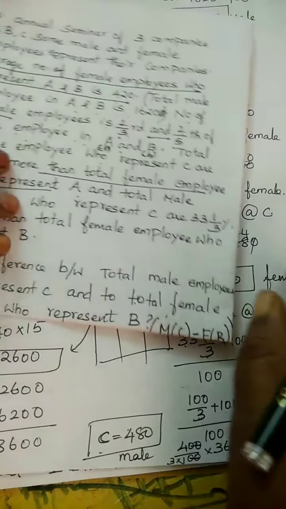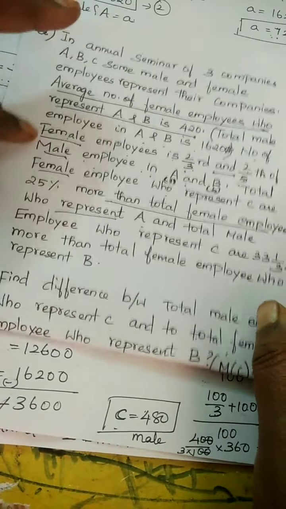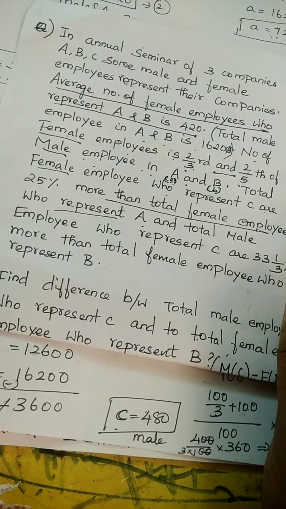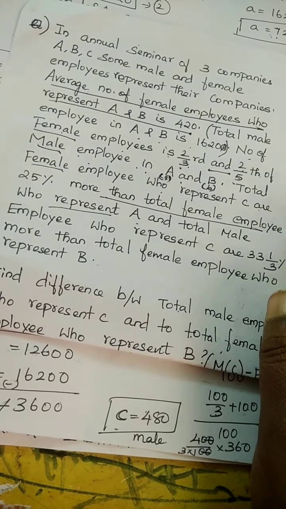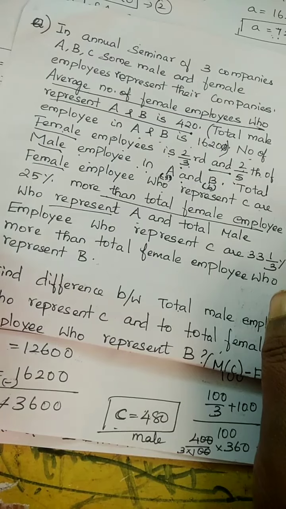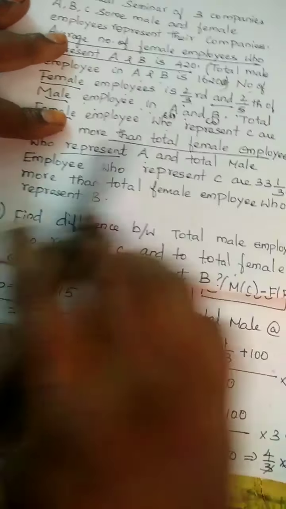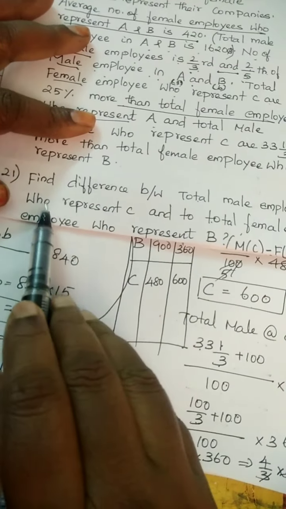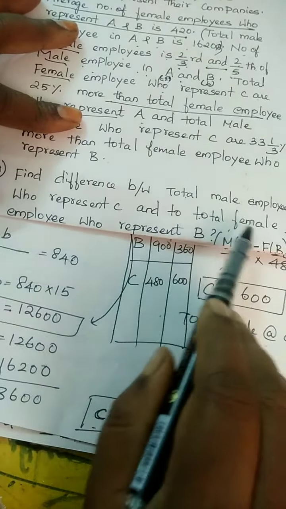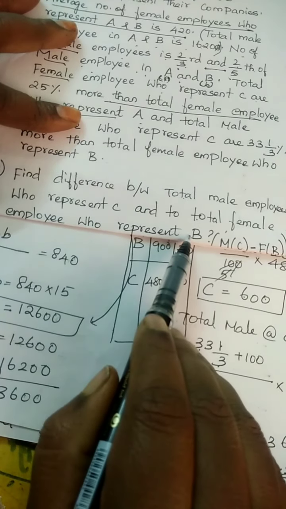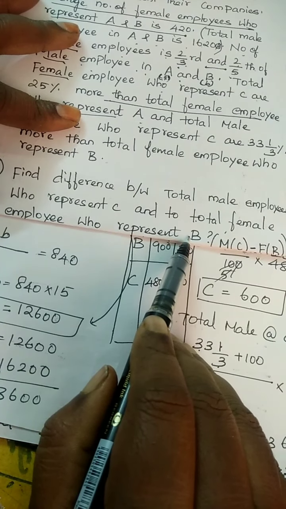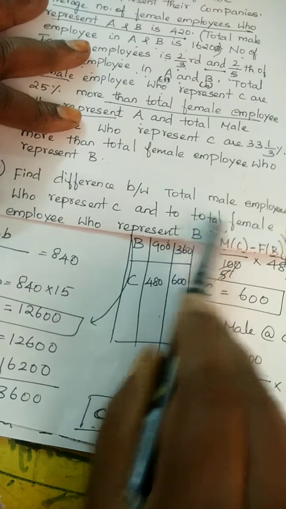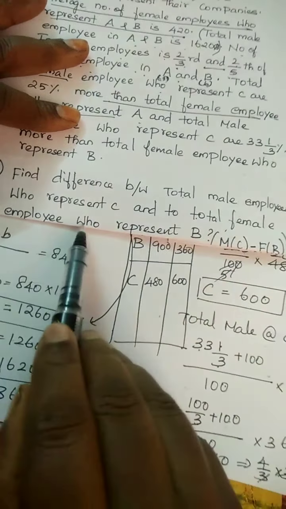Now the first question. Now we derive and correlate the values of A, B, C for male and female. Using this only they will give 5 questions. We have to answer the 5 questions. It's a large process. Now the question is, find the difference between total male employees who represent C and total female employees who represent B. That means we have to find the difference for male employees in C and female employees in B.